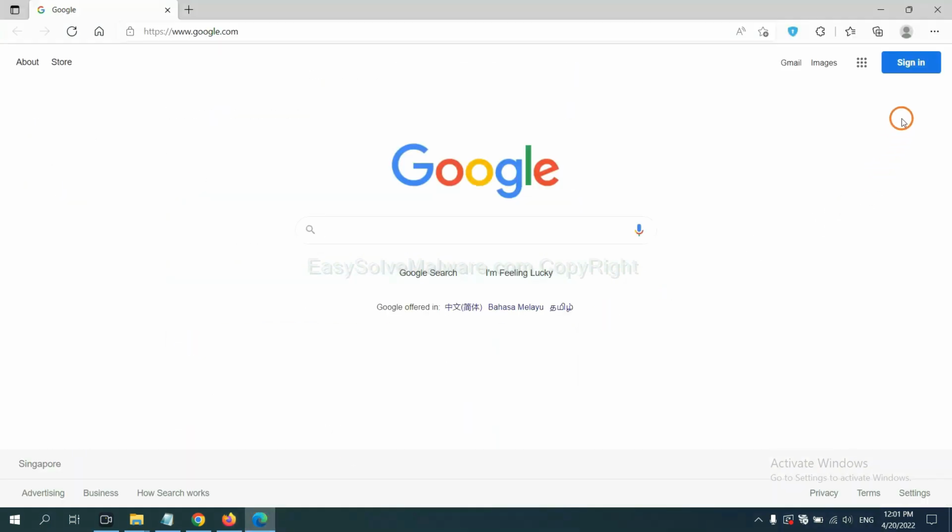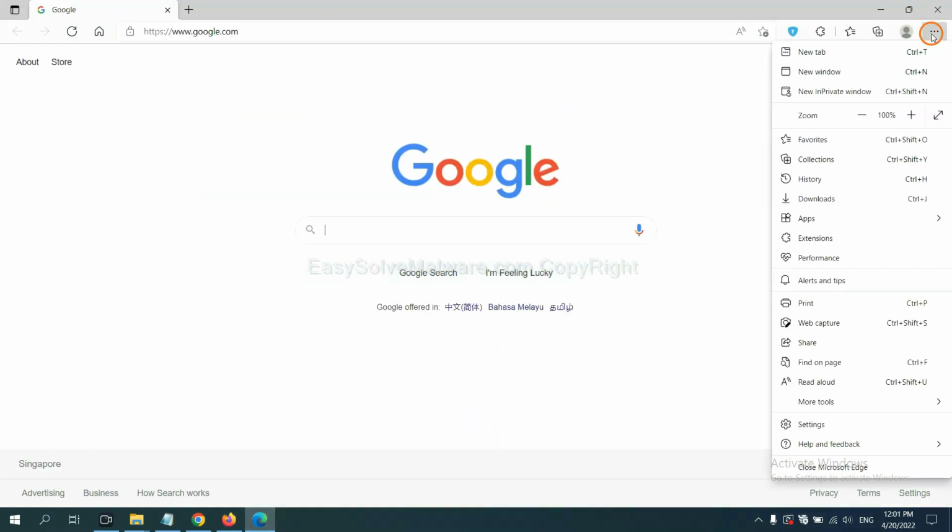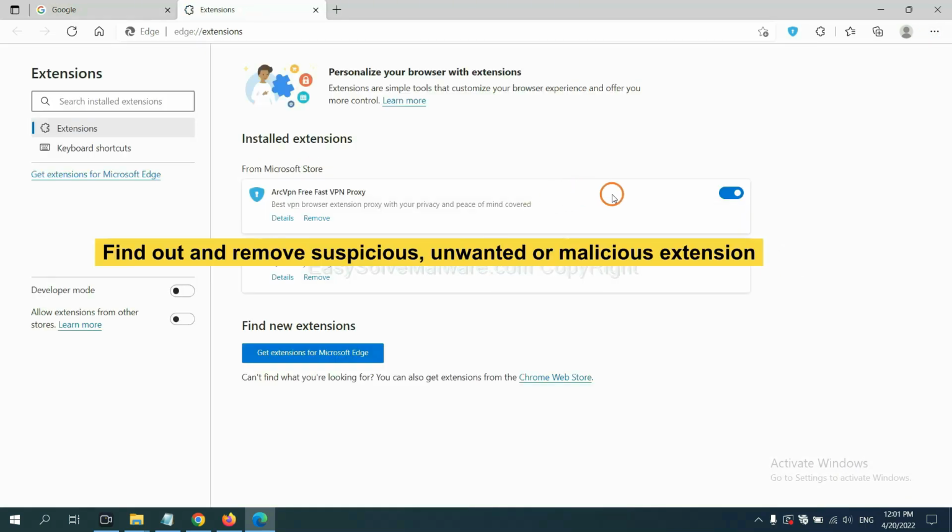On Microsoft Edge browser, click the menu button. Now right click on Extensions and click Manage Extensions. Now delete all the suspicious or unwanted extensions. Click Remove.